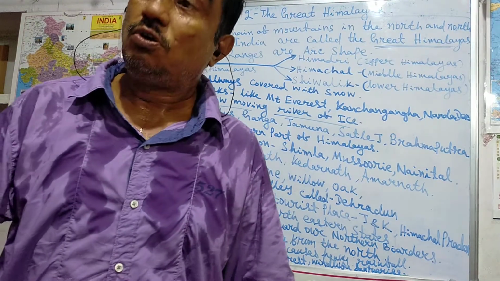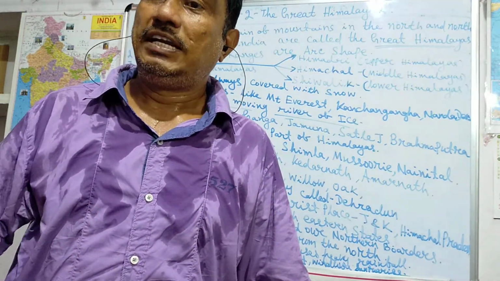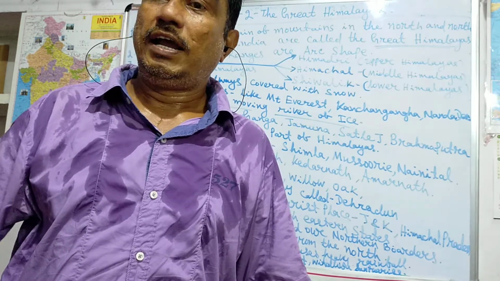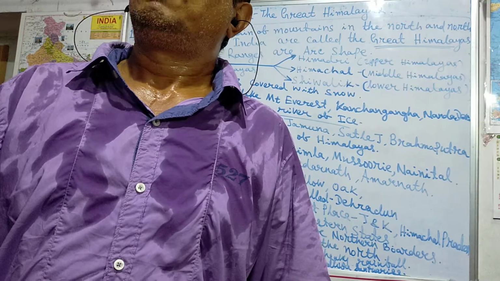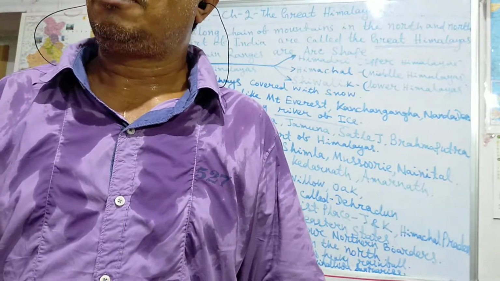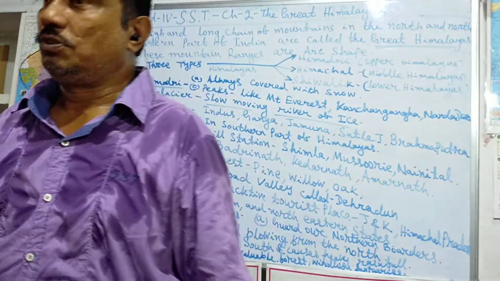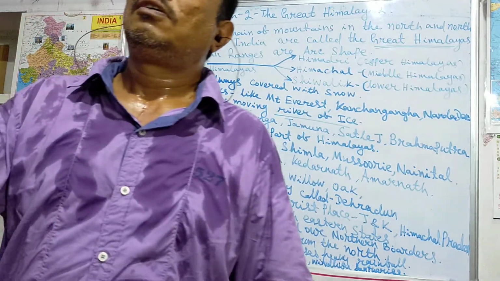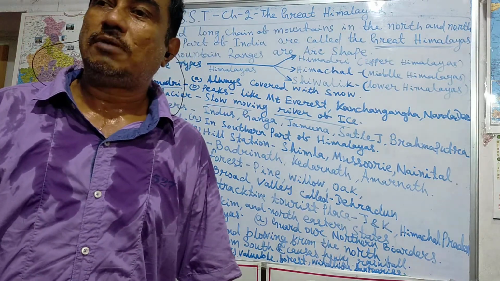Due to the Himalayas, the monsoon causes heavy rainfall. It checks the monsoon, and all the rivers are perennial. And the last, vital point is the valuable forests and wildlife sanctuaries in the Himalayas. So it is the importance of Himalayas.